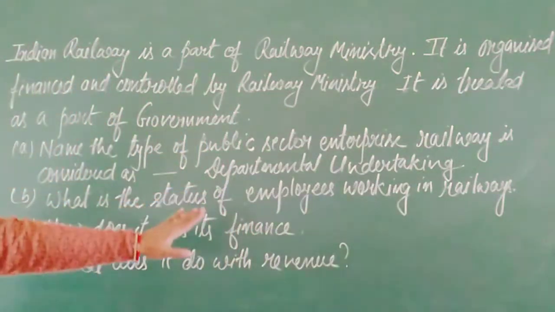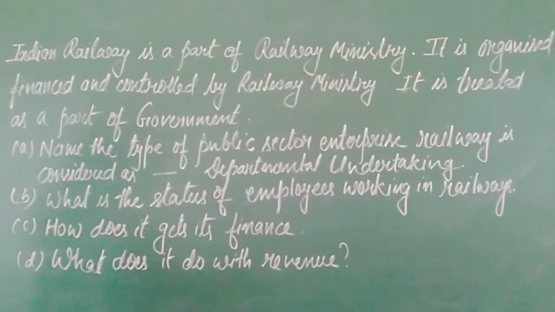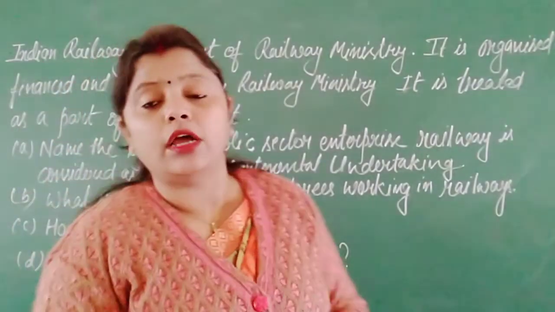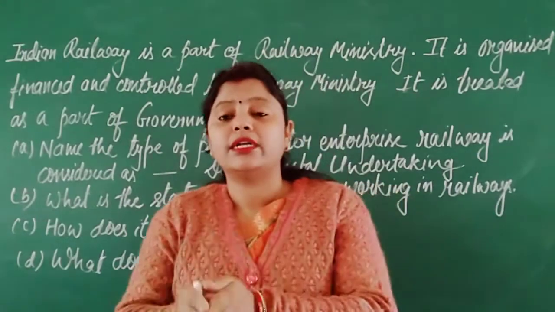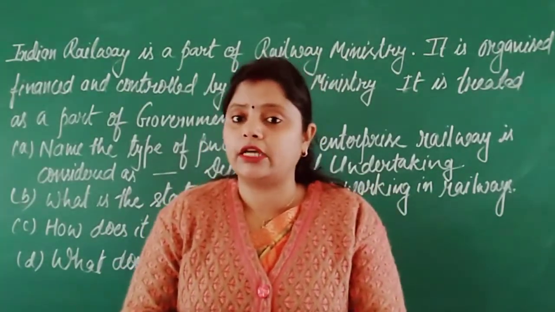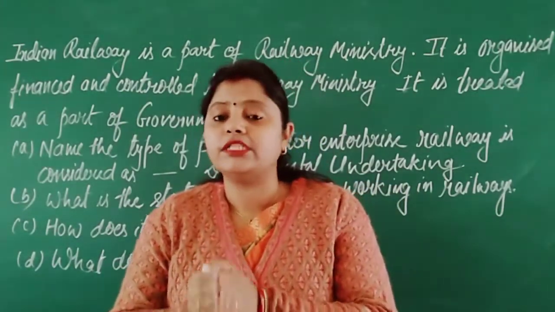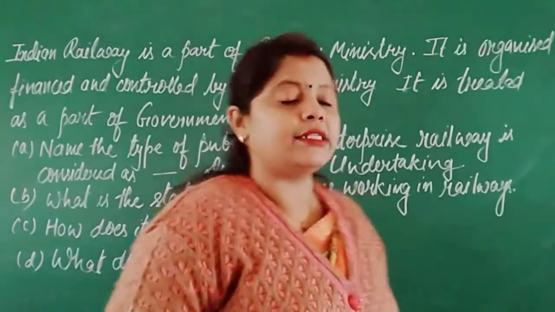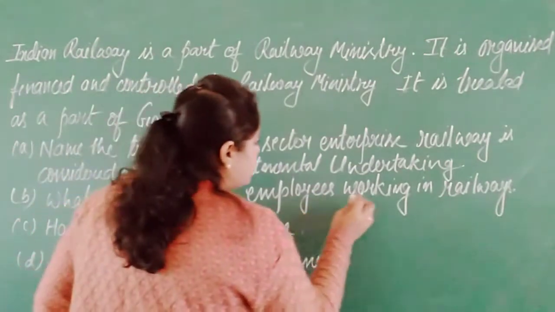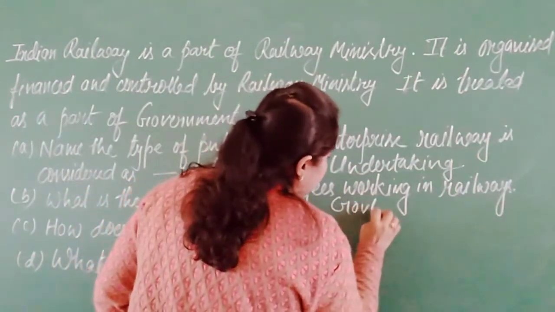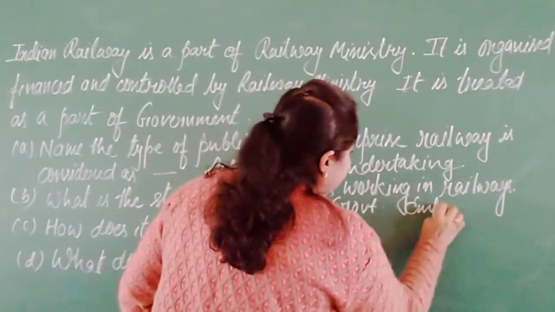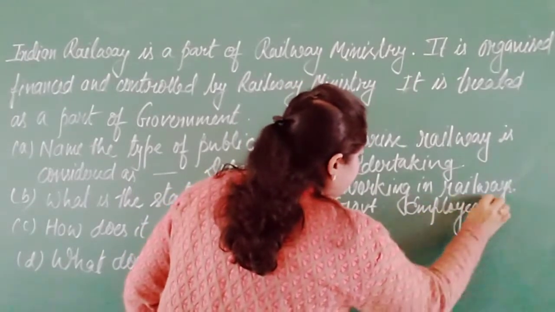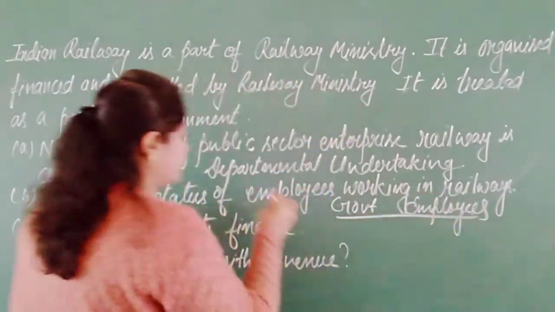What is the status of employees working in railways? Now what is status? Obviously if somebody is working directly under the control of the government, that type of employees will be considered as government employees. So your answer will be, these are considered as government employees. Okay?